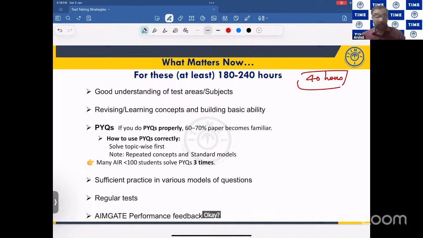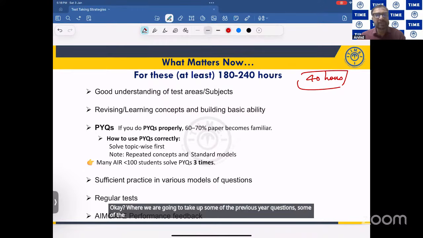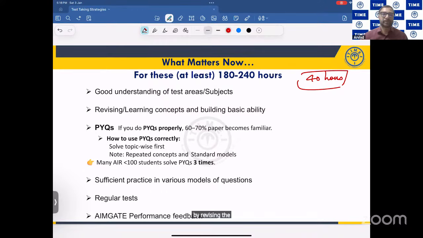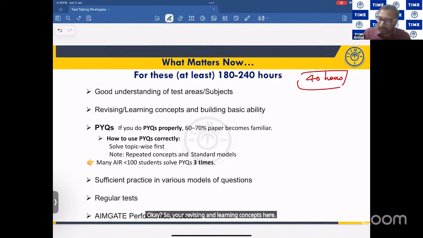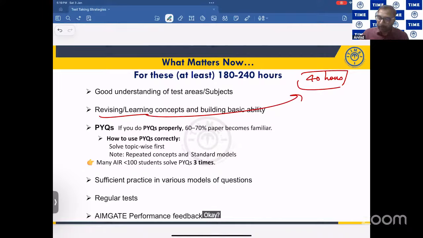Where we are going to take up some of the previous year questions, some of the important questions by revising the concepts. So you are revising and learning concepts here. We are going to take care of it. And this is very important: PYQ, previous year questions.